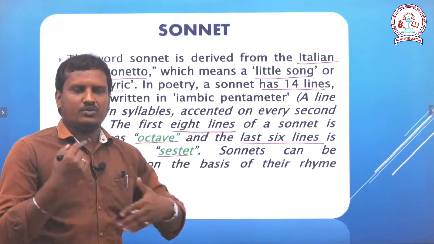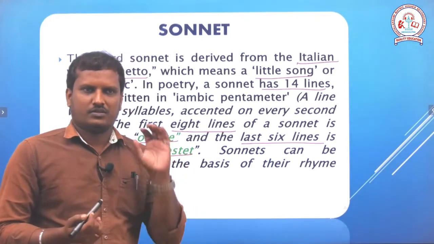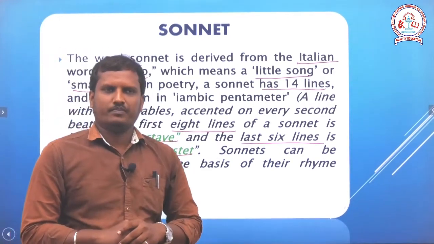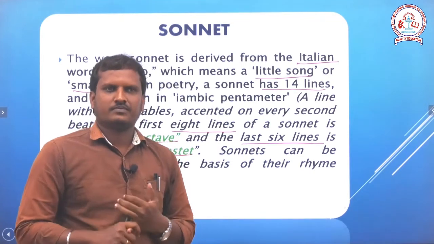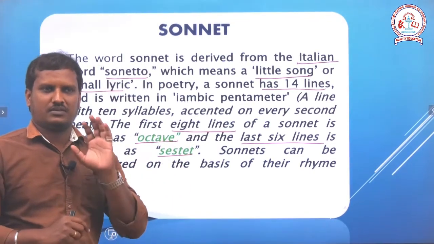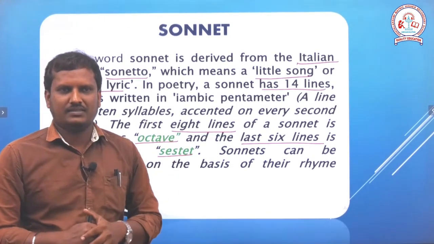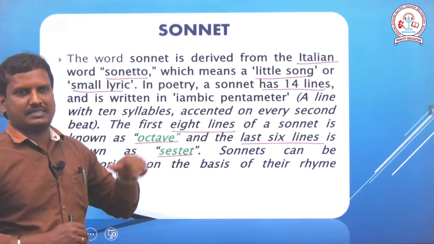Let me revise. Let us sum up the points. Life is a poem written by Henry Van Dyke and the poem is a sonnet because the poem has 14 lines. The first stanza has 8 lines and the second stanza has 6 lines.